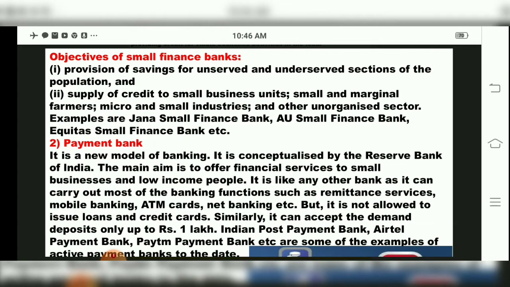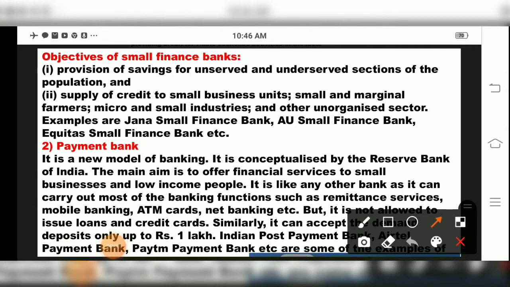What were the main objectives of small finance banks? The first one is provision of savings for unserved and underserved sections of the population, and the second is supply of credit to small business units, small and marginal farmers, micro and small industries and other unorganized sector. Provision of savings means more and more people can do savings; encourage them to save. Whatever population is underserved, that provision should be there. Supply of credit means encouraging people to use credit facilities also.